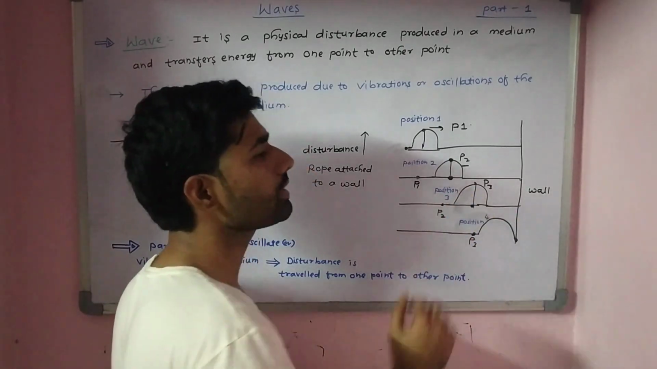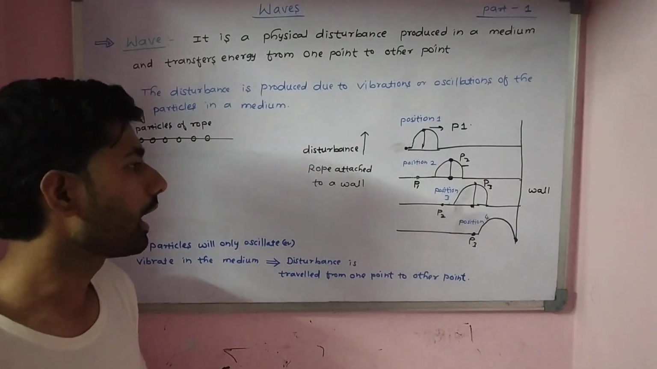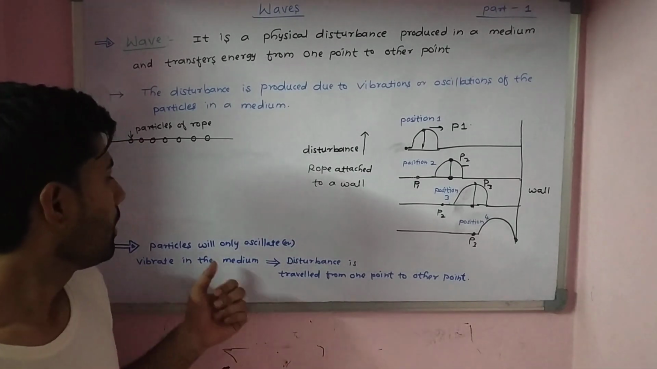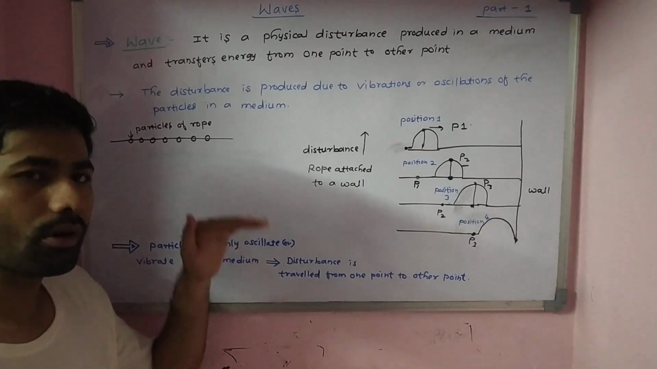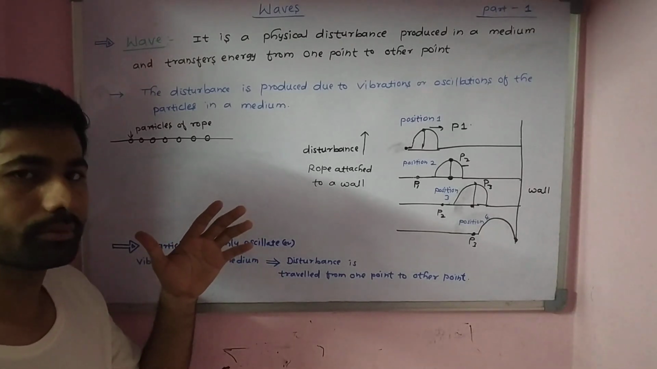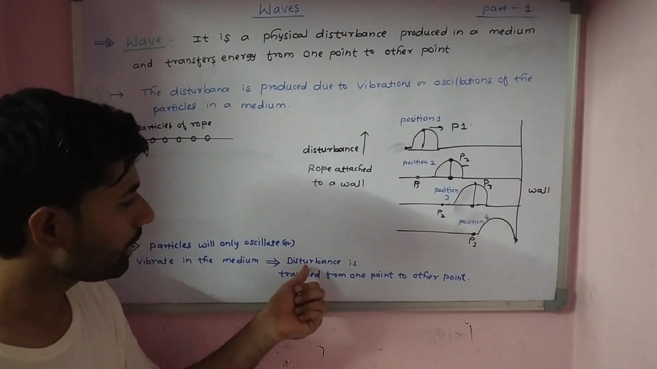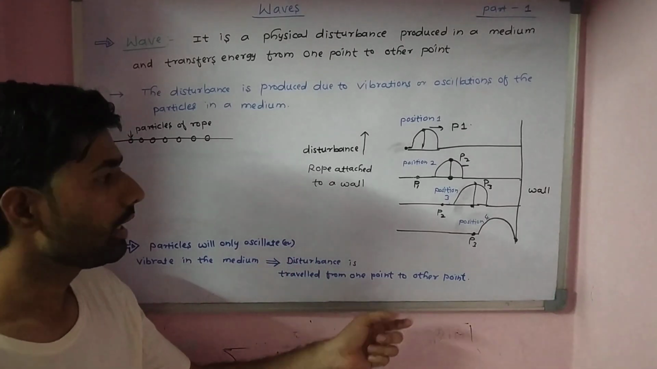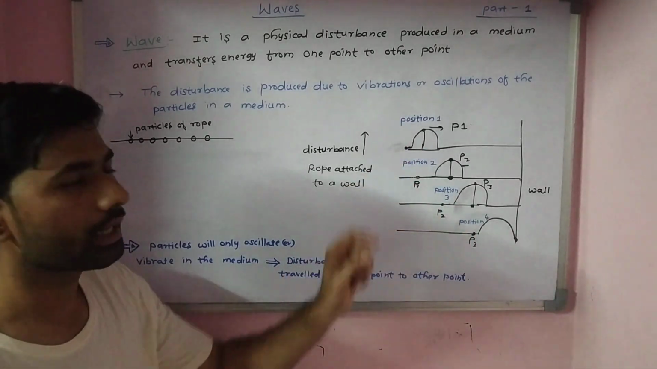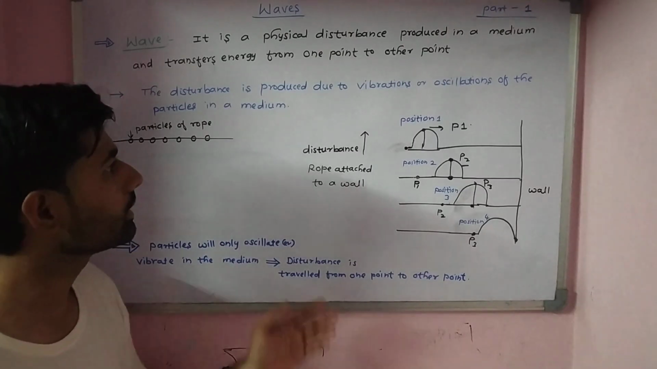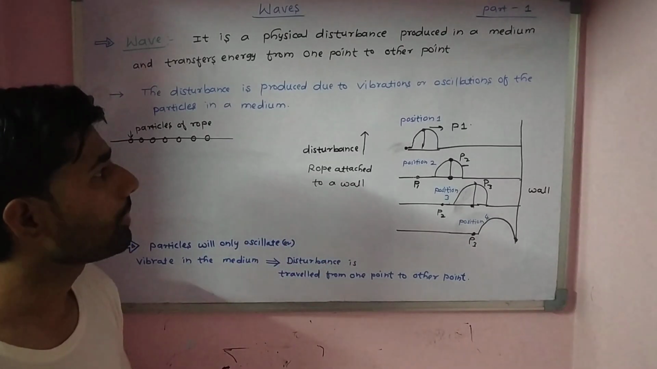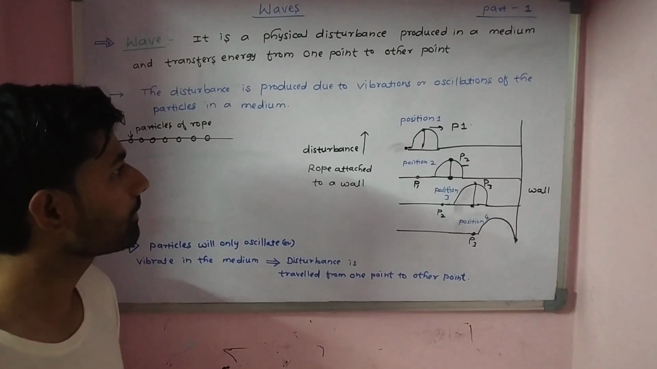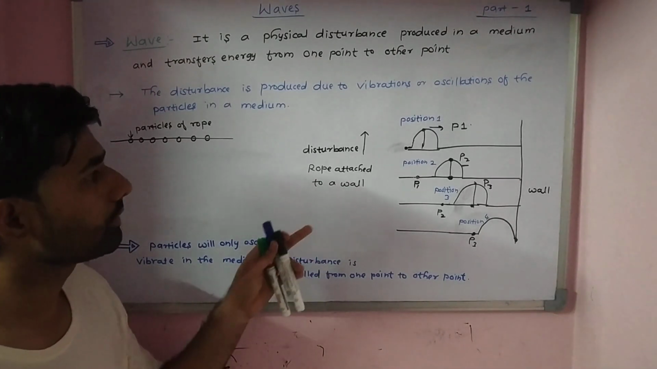It is the disturbance that is going to travel. Okay, I hope that you have understood this particular point. It is a very important point because particles will only oscillate, particles will not travel. The disturbance is going to travel from one point to another point. This disturbance will carry some energy. So that energy is going to depend on how much disturbance we are producing. So this is the first part that we have understood.